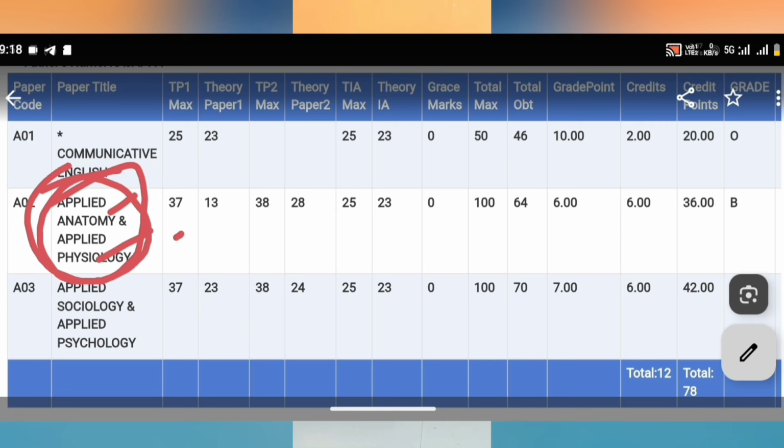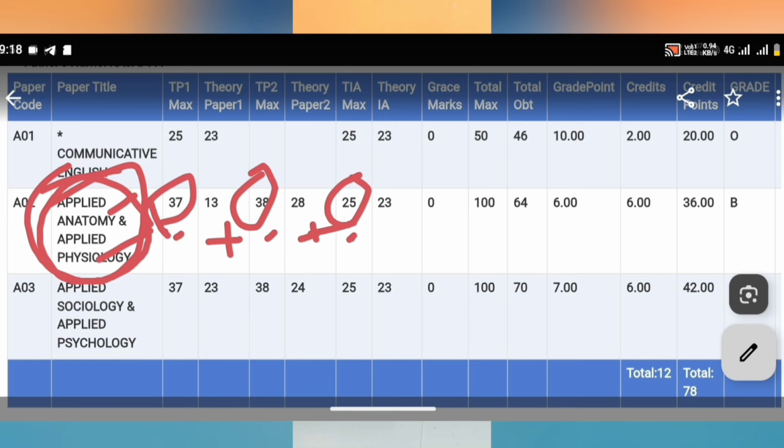Theory paper 1 will be 37, theory paper 2 will be 38 marks, and theory internal assessment marks will be 25. There are no grace marks. By adding 37, 38, and 25, you will get 100 marks.